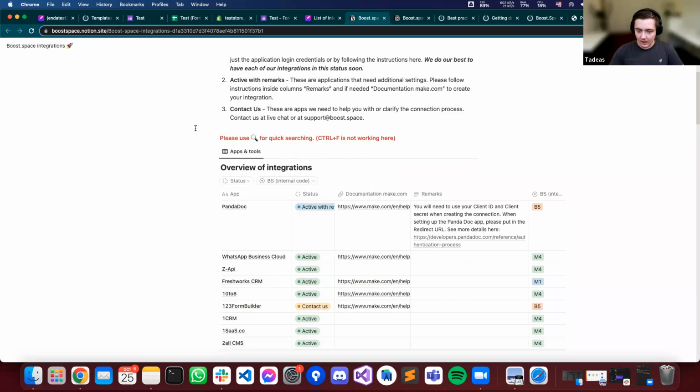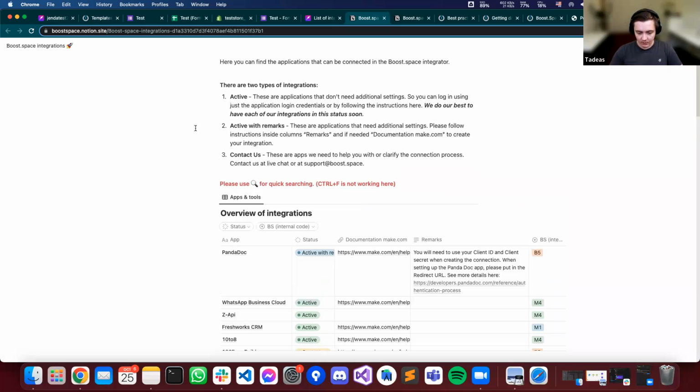So we are doing two things to make that easier with the documentation. First, we discussed with Make.com, and they are giving us their documentation that we can take and change.